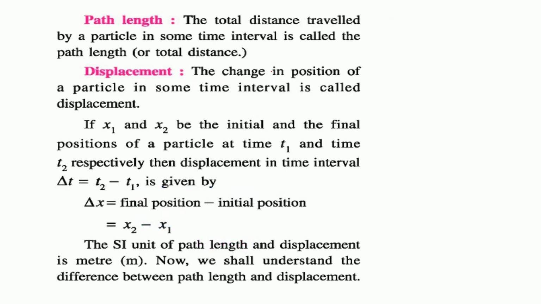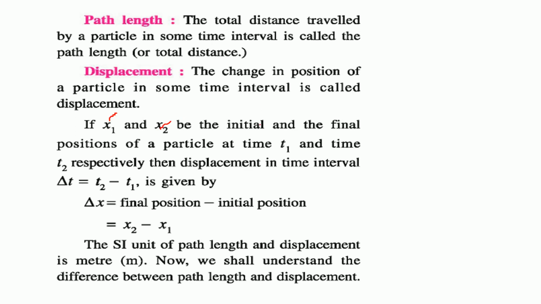So what is the path length? The path length is the total distance traveled by a particle in some time interval. This is called the path length or total distance, which is how much you have traveled computed in total. But the displacement is something different. That is the change in position of a particle in some time interval. So there is a difference.